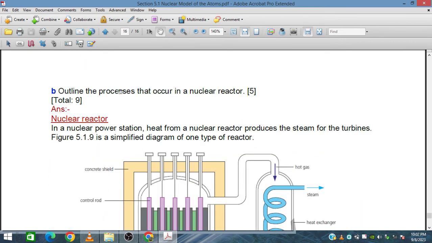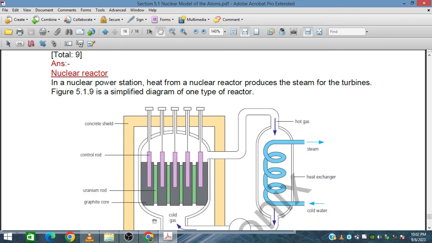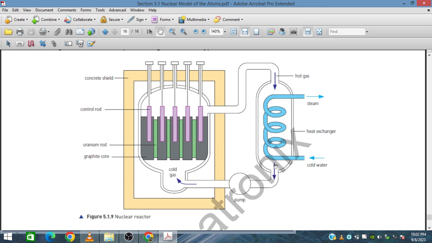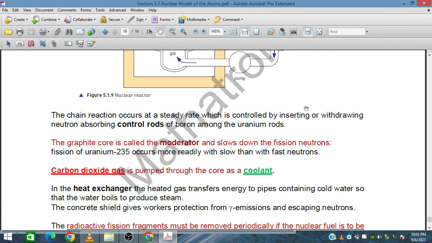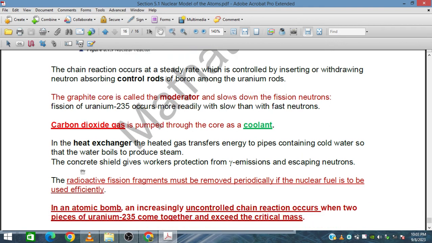Outline the process that occurs in a nuclear reactor. In the nuclear reactor, heat is generated, and the coolant transfers heat to the secondary cycle, where we insert some cold water and produce steam. That steam rolls the turbine, and electrical energy is produced. Carbon dioxide gas is a coolant, and there is a heat exchanger.